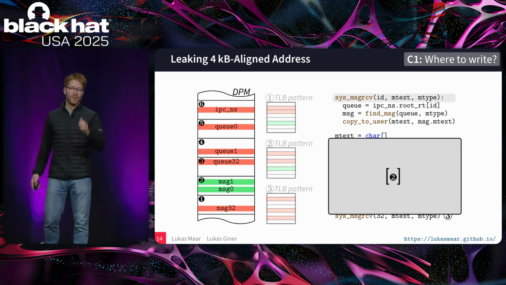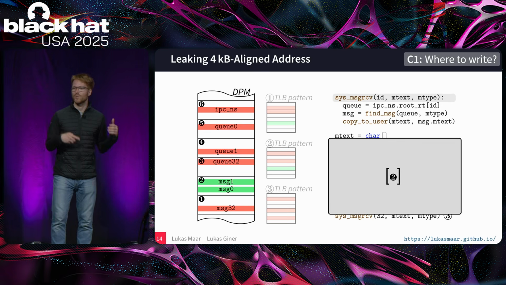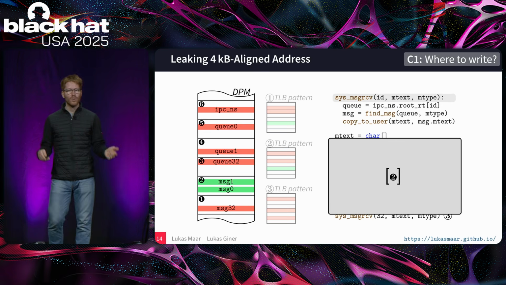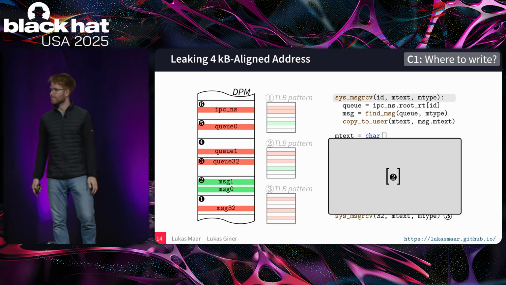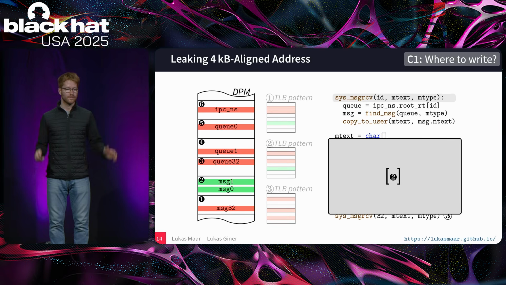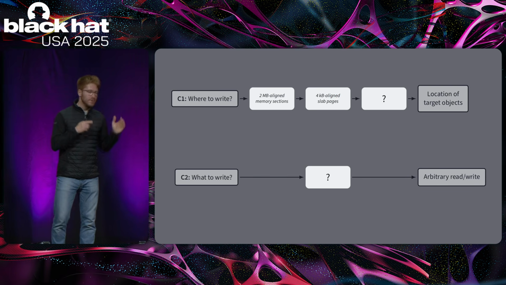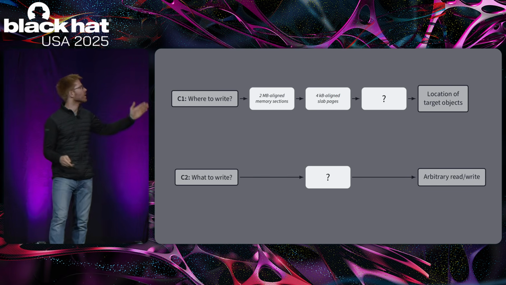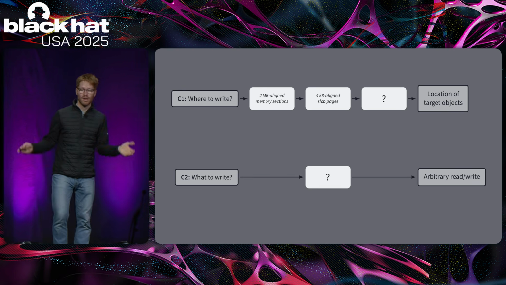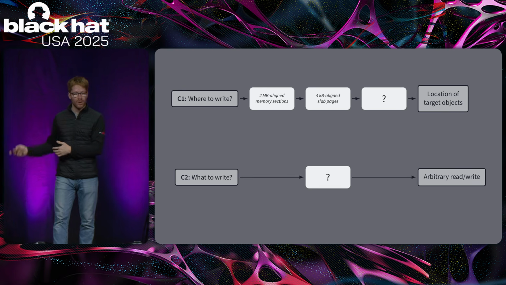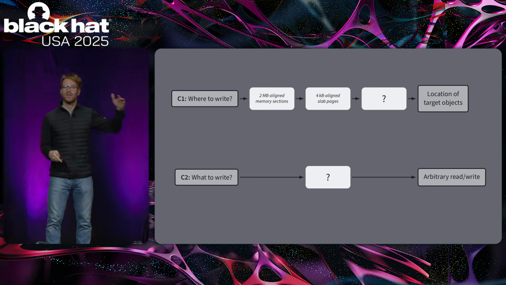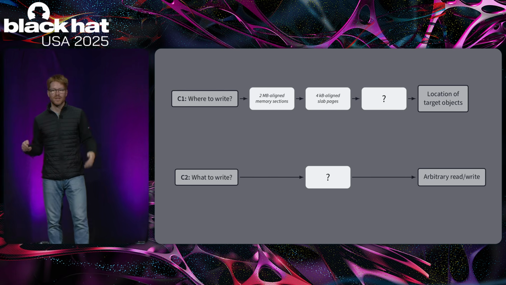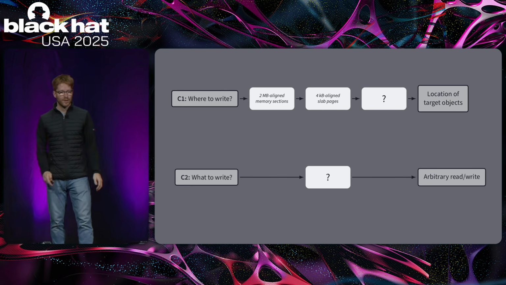Unfortunately not. In this case, the message receive accesses about 900 pages on multiple TLB levels. So a lot more. What we have seen now, we are one step closer to our target, the location of the target kernel objects, where we can leak these 4 kilobyte aligned slab pages. In the former case, page 2 with the message 0 and message 1 object on it.